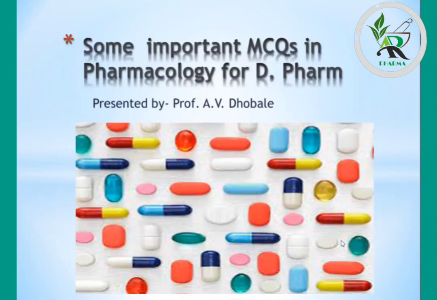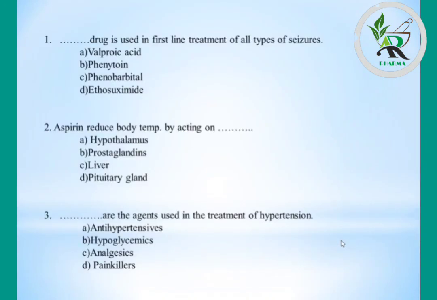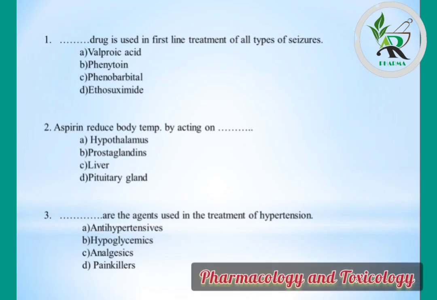Discuss some important MCQ in pharmacology for the pharmacy for their upcoming exam. Question first: dash dash drug is used in the first line treatment of all types of seizure. Options are valproic acid, phenytoin, phenobarbital and ethosuximide. Correct option is valproic acid. Other options are alternative drugs for all types of seizure, but valproic acid is common in all types of seizure.